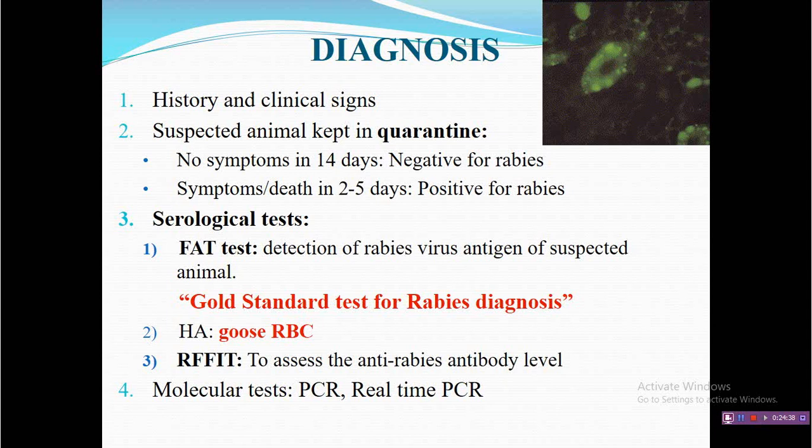One more test is known as RFFIT. This is an abbreviation that may be asked in your exam. RFFIT stands for Rapid Fluorescent Foci Inhibition Test. It is again an internationally recommended test for assessing the anti-rabies antibody level.